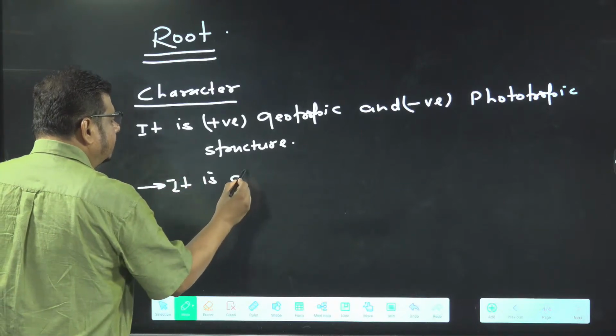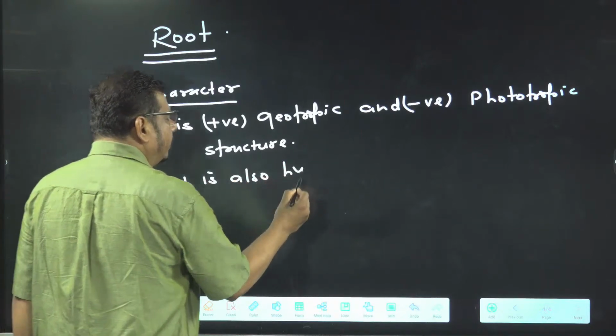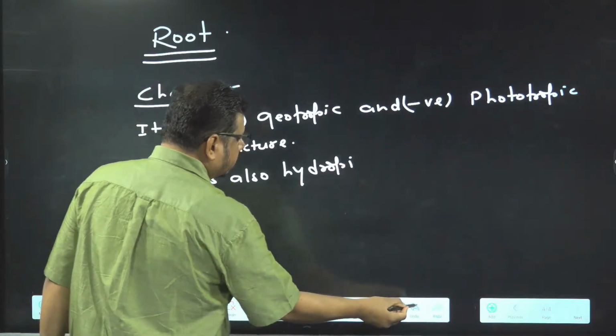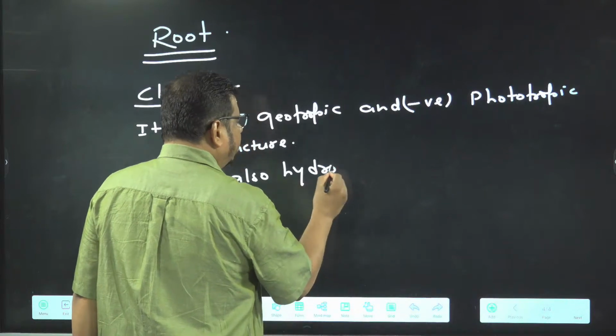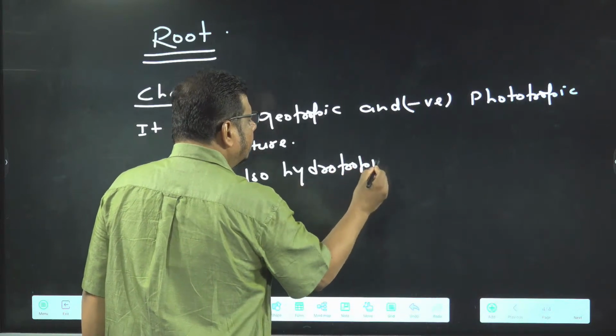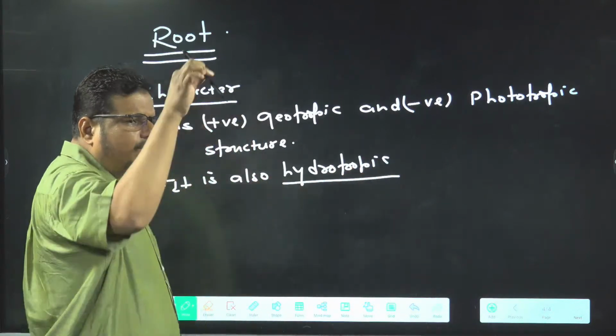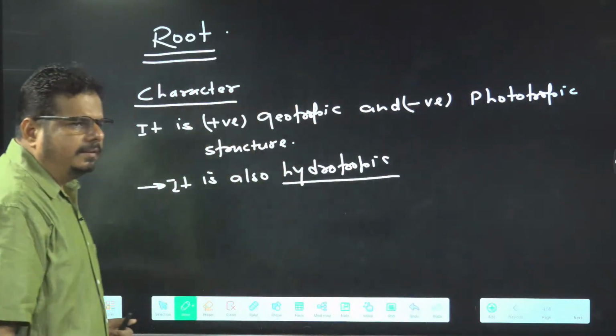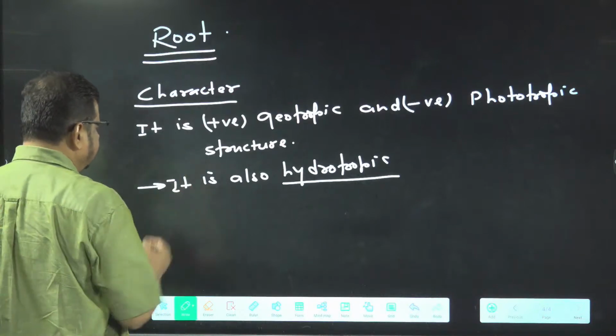It is also hydrotropic. Hydrotropic means when it is growing under the soil, it will bend in the direction of the water. So it is also hydrotropic.